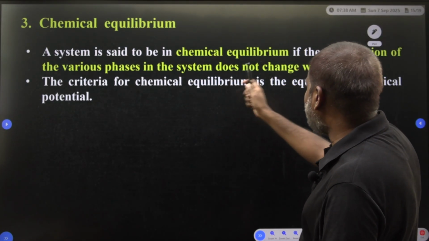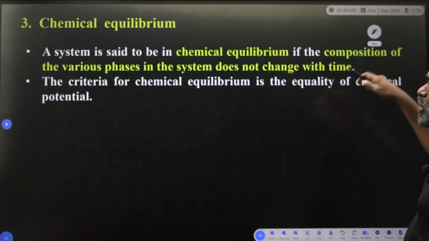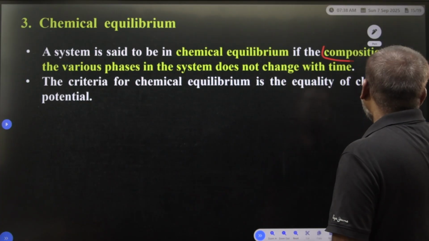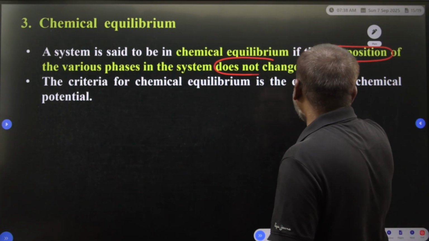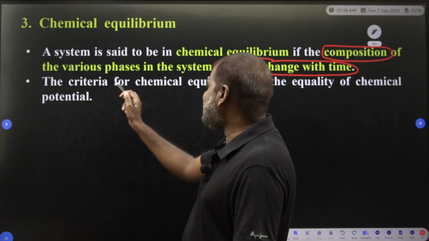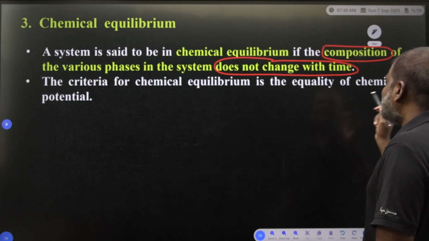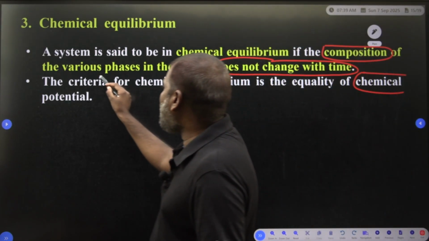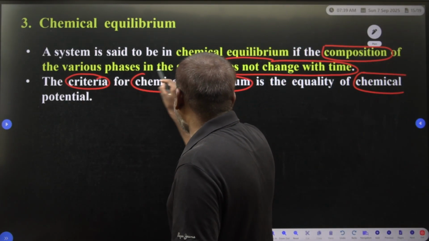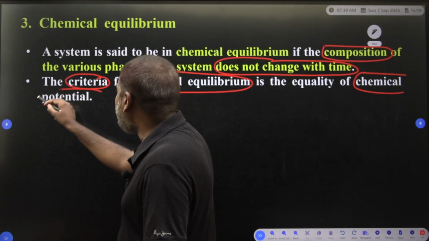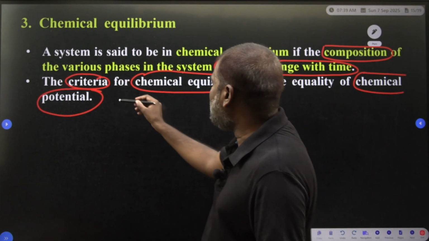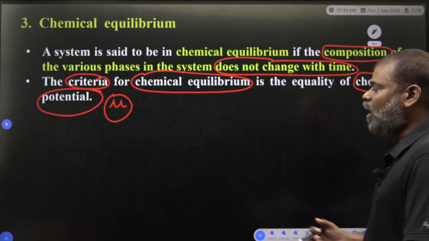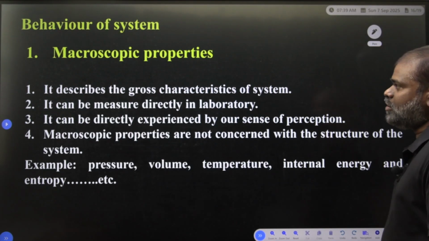A system is said to be in chemical equilibrium if the composition of various phases in the system does not change with time. So the chemical composition does not change with time. Therefore, the criterion for chemical equilibrium is the equality of chemical potential. That chemical potential is indicated by mu. After some classes we will go into chemical potential also.